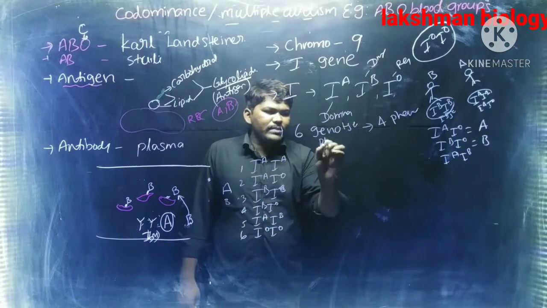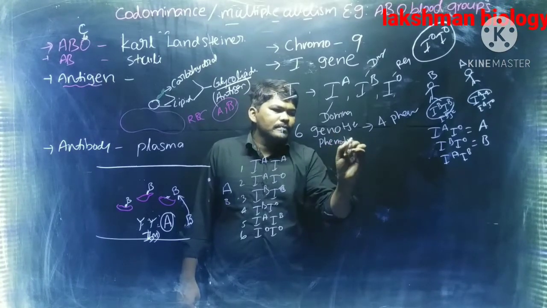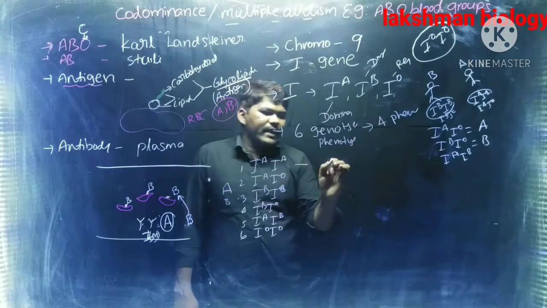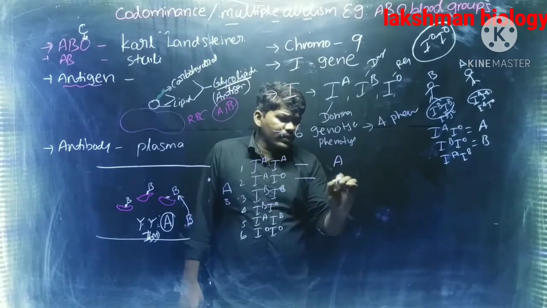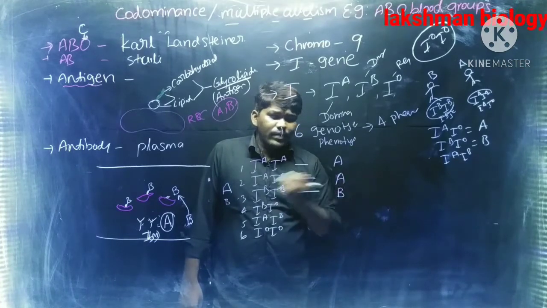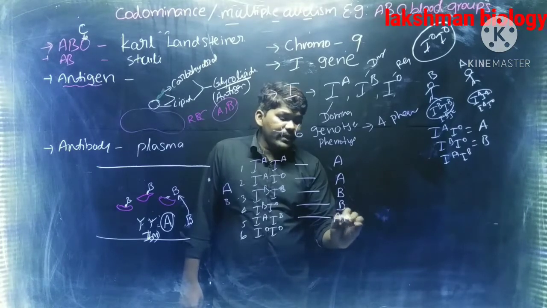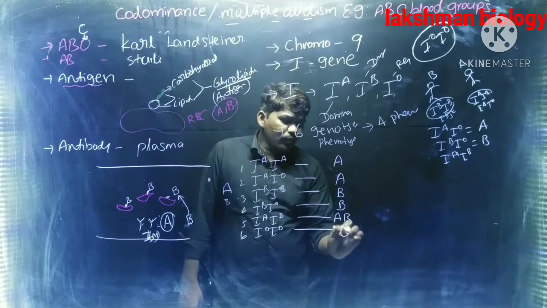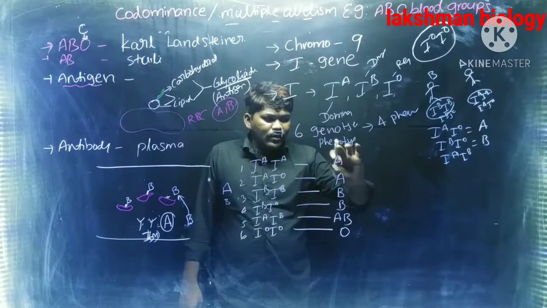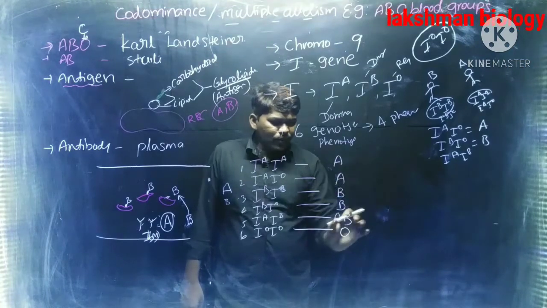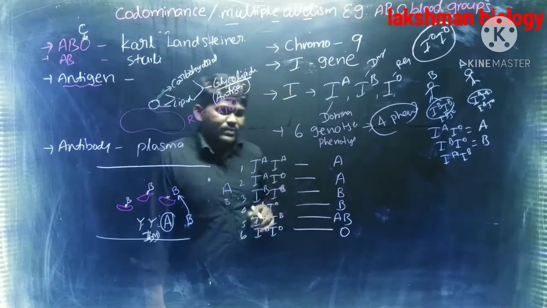Next, what are the phenotypes which are formed by these genotypes? IA IA will give A blood group. IA IO also will give A blood group only. IB IB will give B blood group. IB IO, B blood group. IA IB, AB blood group. IO IO, O blood group. Okay, how many phenotypes are there? A 1, B 2, AB 3, O 4. 4 phenotypes are formed by the 6 genotypes.